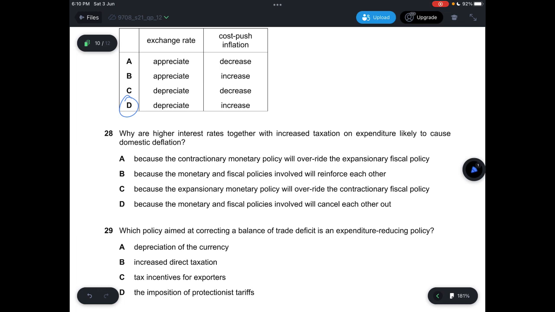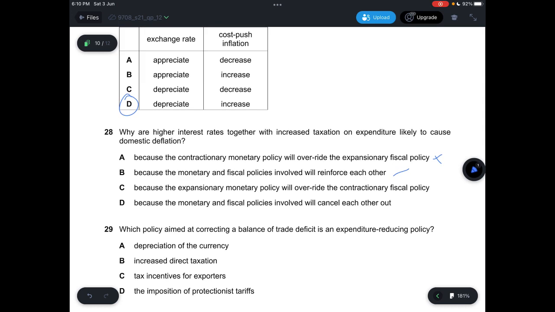Question 28, why are higher interest rates together with increased taxation on expenditure likely to cause domestic deflation? A, it says contractionary monetary policy will override the expansionary fiscal policy, which is not correct. And B, it says monetary and fiscal policies would reinforce each other, which is correct. C, it also says override something, which is not correct. Every option that says override is basically not going to be correct. And D, it says they will cancel each other, meaning there's no effect. So the answer is B.